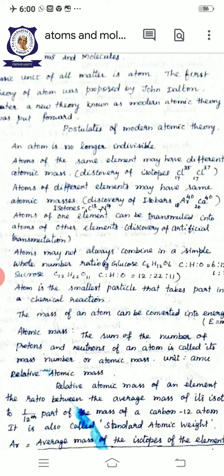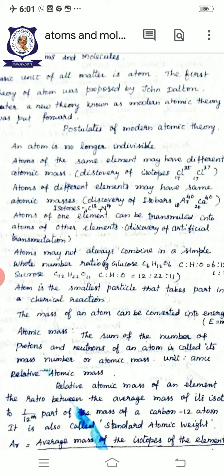So the second point is that atoms of the same element may have different atomic mass. Same elements have the same atomic number, but they differ in their mass number. These are all called isotopes.